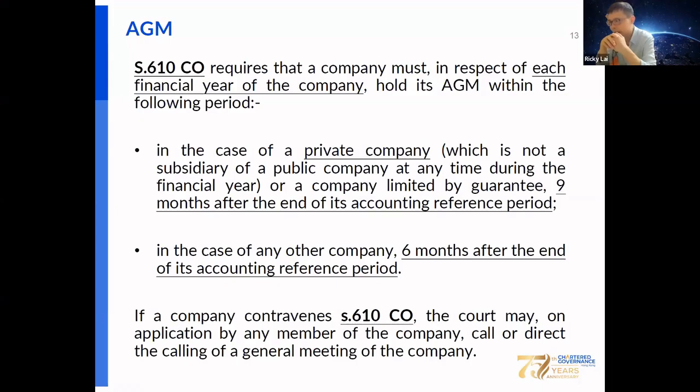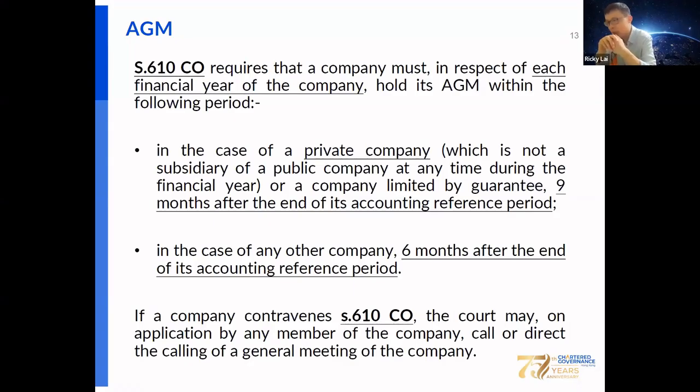Then in the case of any other company, that is 6 months after the end of the accounting reference period.